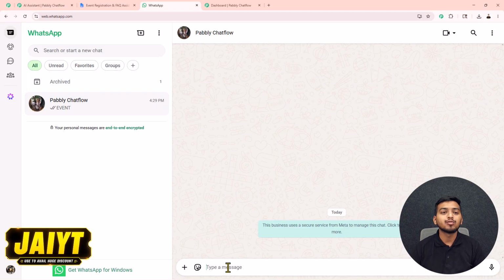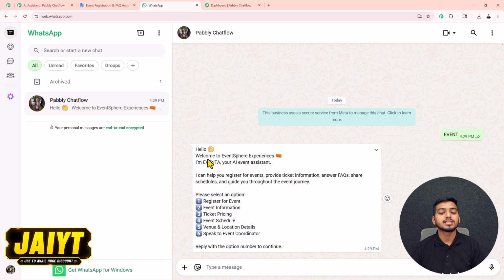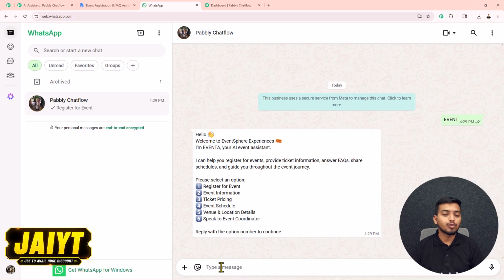Now, inside this WhatsApp chat, I will just send the keyword event. After that, you will see this WhatsApp AI assistant will get triggered and it will send me a welcome message at first. After that, we will interact with this WhatsApp AI assistant to book an event for ourselves. You can see we have successfully received our welcome message. Now to register for an event, we just have to send this exact same text, register for event, to this WhatsApp AI assistant, and then the AI assistant will help us register for an event right inside our WhatsApp account.